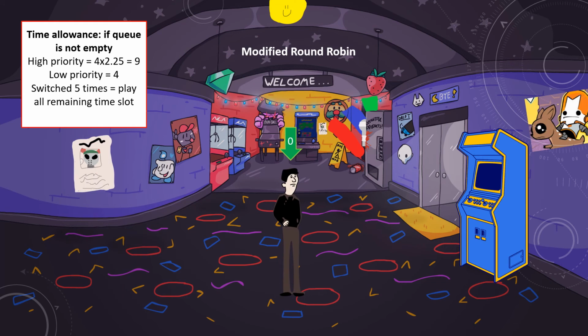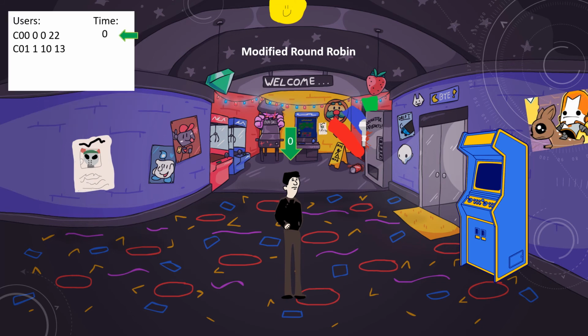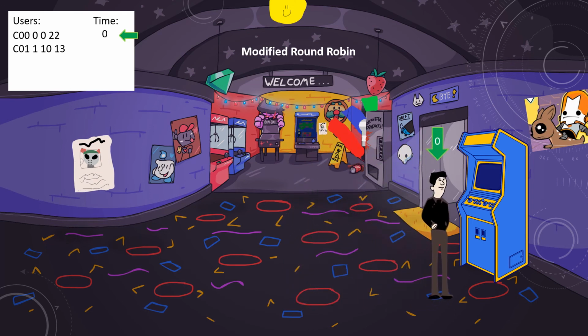Just keep in mind that when a queue isn't empty, the high priority user's max time allowance is 9 based on our time quantum and multiplier, and the low priority user's max time allowance is 4. After that, if they switch out 5 times, they can play until completion. So here we have a high priority user 0 at time 0. Since there isn't a queue, user 0 can play as long as they desire, which is 22 time slots.